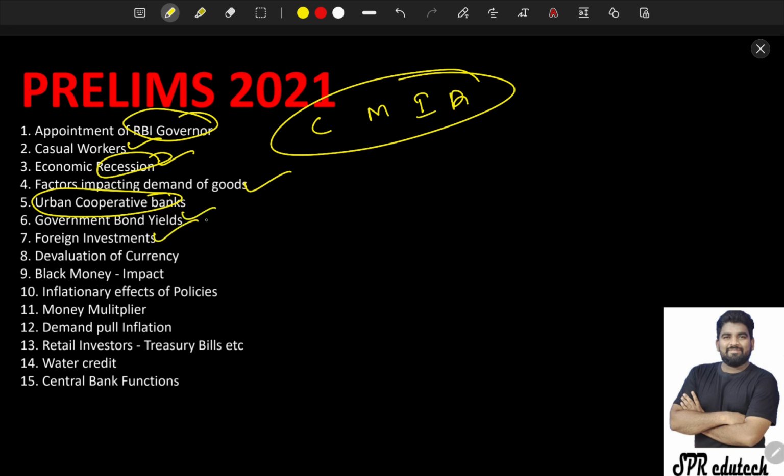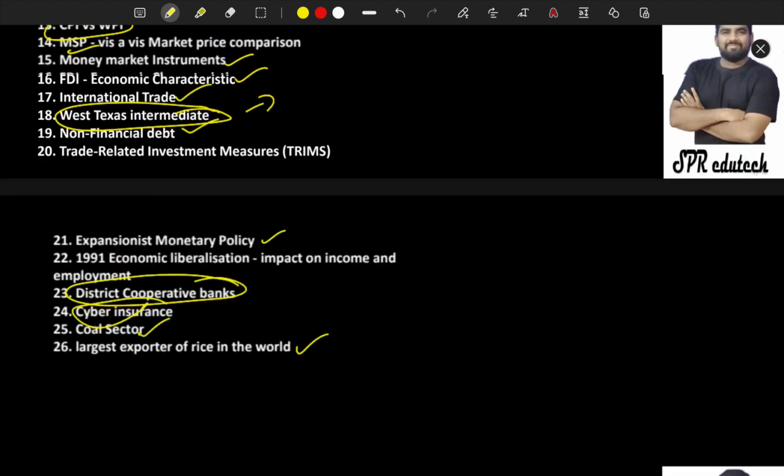Here, foreign investment, government bond yields, devaluation of currency, black money impact, everything related to money. And next, inflationary effects of policies, money multiplier, which has been a repeated topic, demand pull inflation, retail investor treasury bills, water credit, which has been in a current affairs trend, and next, central bank functions. Now you would have got an overall idea of the trend that has been asked in previous years, so that helps you in analyzing the future trend that you're going to face in the examination.